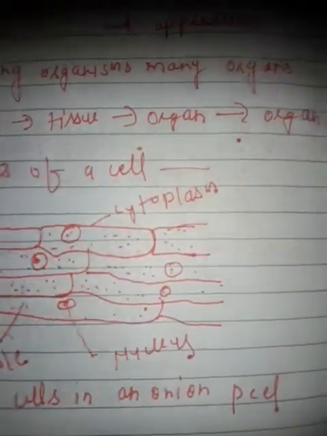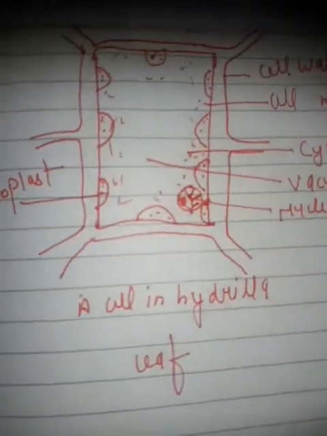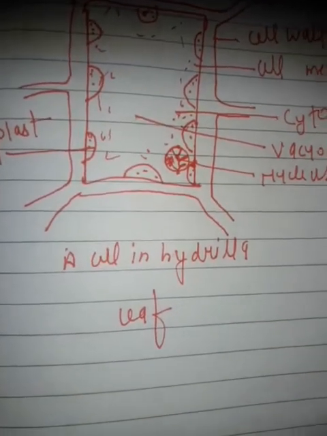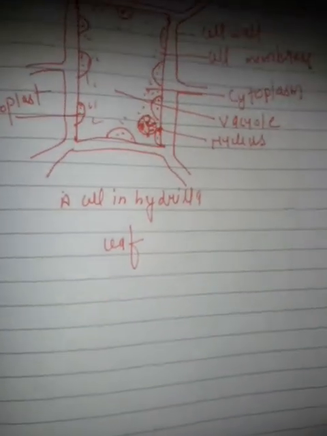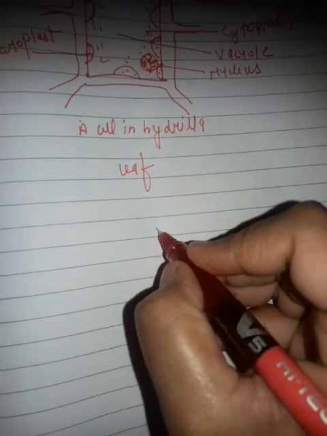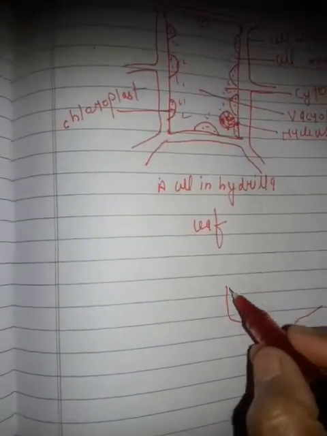Can you note any differences in the cell structure between an onion peel and a cell in a hydrilla leaf? Activity 8.4 will show the cheek cells as shown in figure 8.8. Now I will draw the diagram of cheek cells.